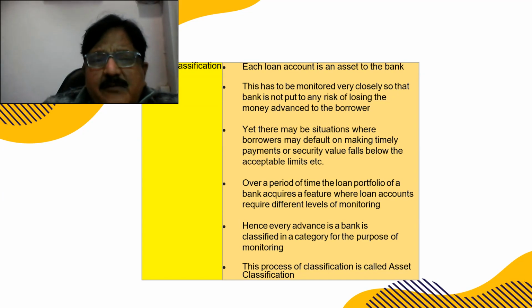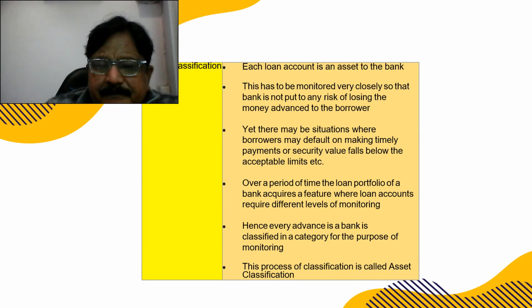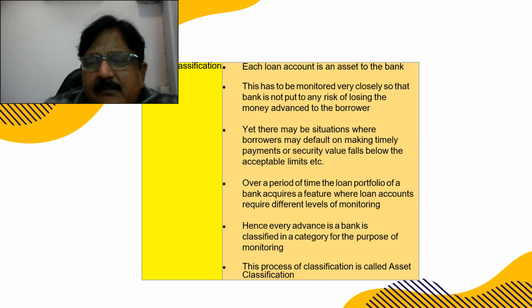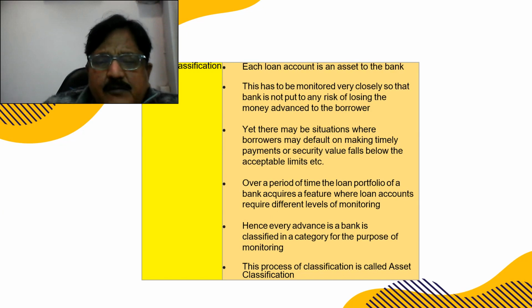There may be various situations where borrowers may default in making timely repayment, or the securities value falls below the acceptable limit. If the value decreases over a period of time, the loan portfolio of a bank requires features where loan accounts require different levels of monitoring, right? It may become irregular first, then NPA, then substandard, doubtful, and loss assets. Hence, every advance is classified in a category for the purpose of monitoring. If it is standard, there is no need of recovery, but still we monitor, because if there is any default, we can follow up with the borrower. So this process of classification is called asset classification.